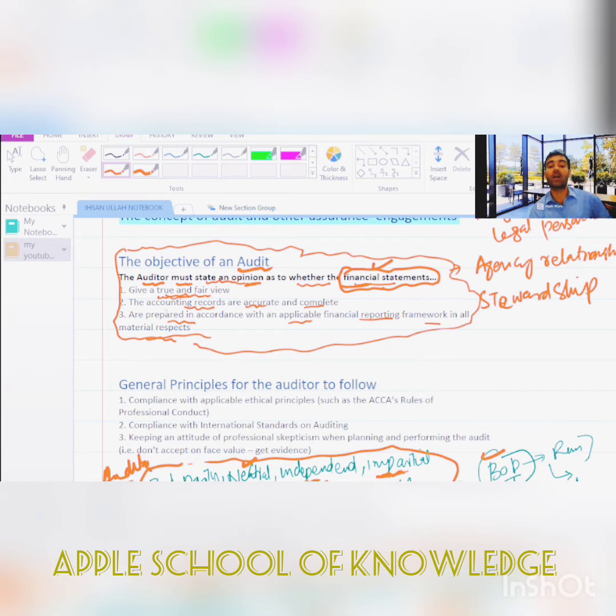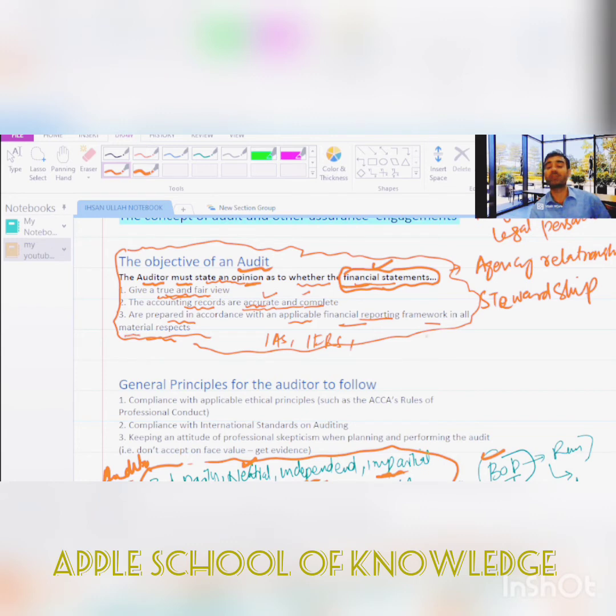The second thing, the accounting records must be accurate and complete. The third objective of the audit is whether the financial statements are prepared in accordance with the applicable financial reporting framework, like International Accounting Standards, IFRS, and they should be in all material respects.